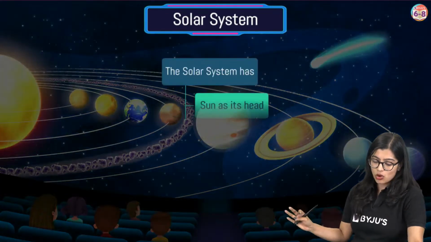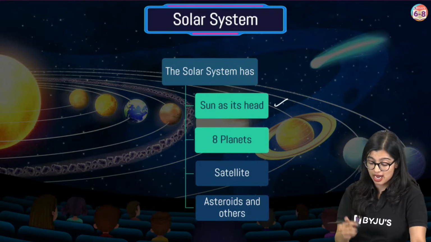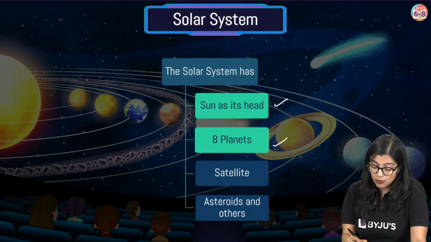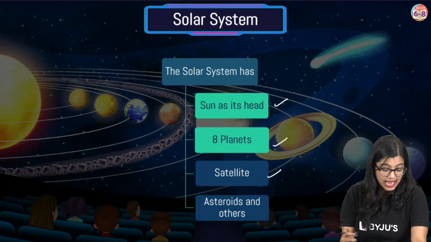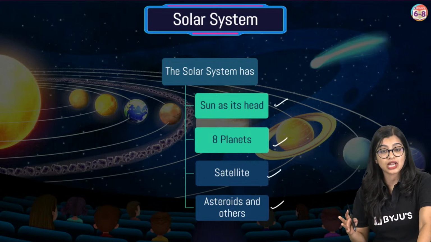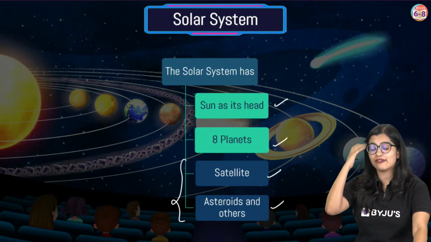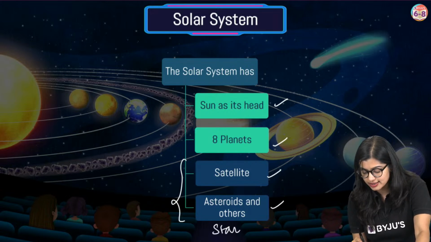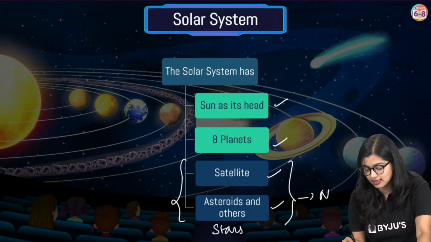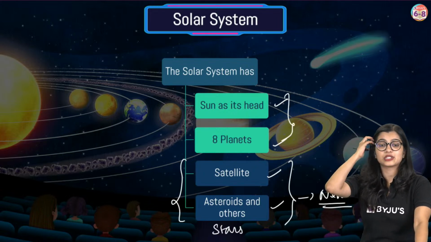So the solar system includes the sun as the main and the largest star. It has 8 planets. There are various satellites, and along with that there are asteroids and other objects. I will cover satellites, other objects and other stars in the next class. Today, what are we going to focus on? The sun and the 8 planets.